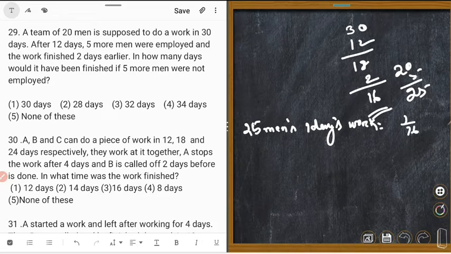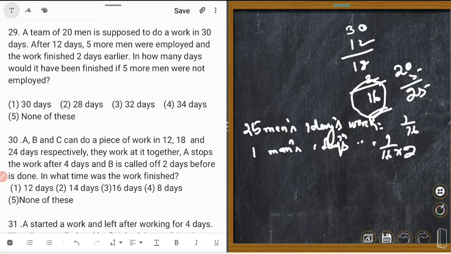We calculated that the work was completed by 25 men in 16 days. That means 25 men's 1 day's work is equal to 1 upon 16. Then 1 man's 1 day's work is equal to how many? 20 men could do more part, 1 man less part. So 1 upon 16 into 25.